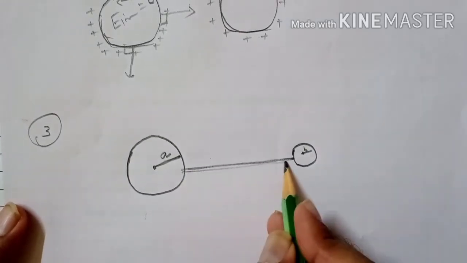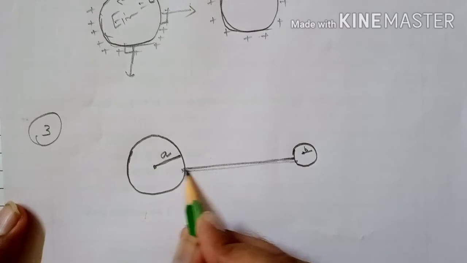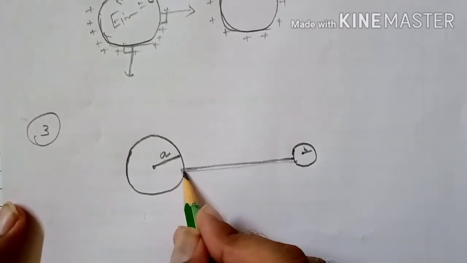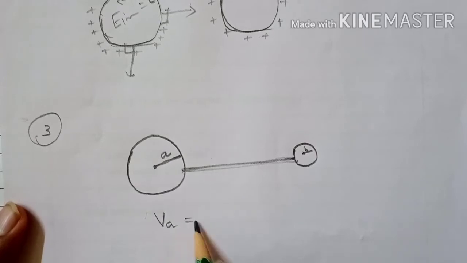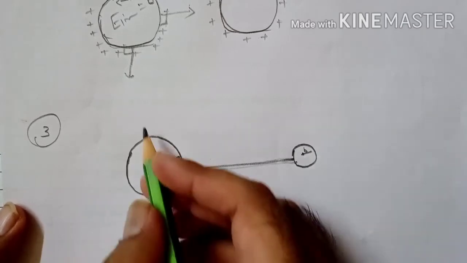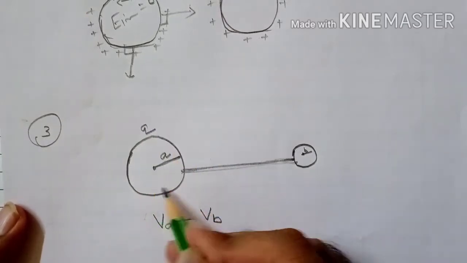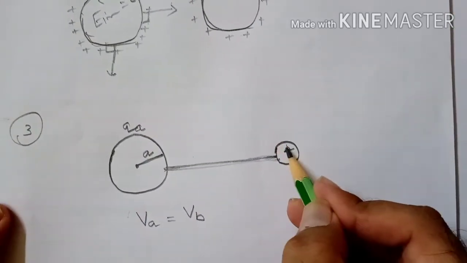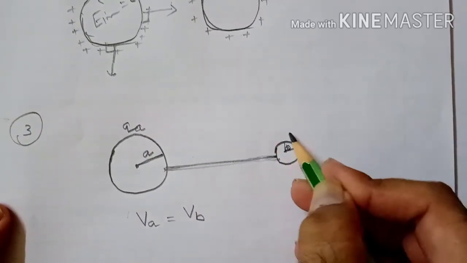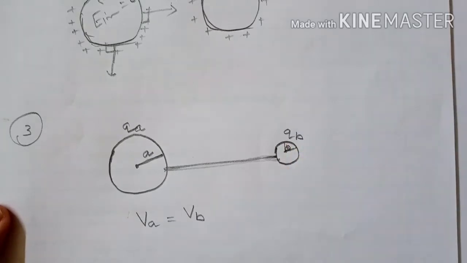When two conductors are connected by a conducting wire, at that time the potential on both the conductors will become the same. VA is equal to VB. Suppose the charge on this conductor having radius A is QA and the charge on this conductor having radius B is QB.